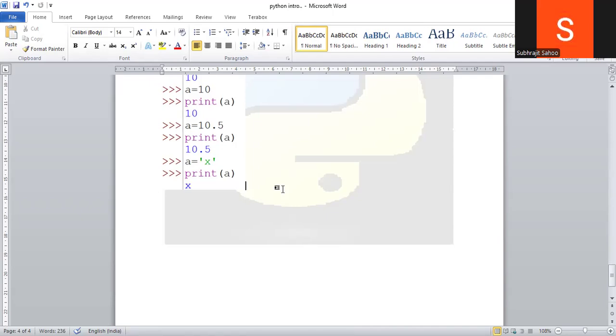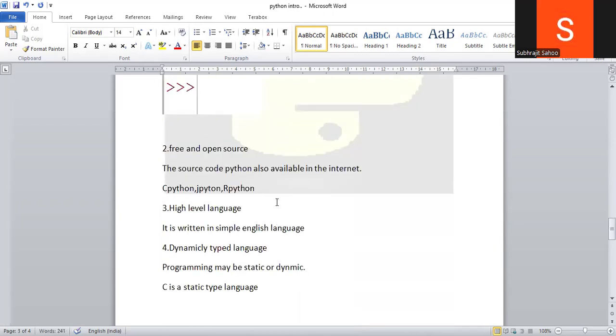Static type language. So the next feature I would like to tell you. What is the next feature? It has a large standard library. Already in the introduction part, I have told you about the large standard library. The library makes it easy for the programmer. The programmer has no need to write so much code. Very little code he has to write. Okay, this is the third point. This is the second point. This is the fourth point.